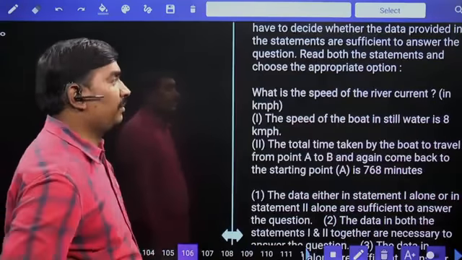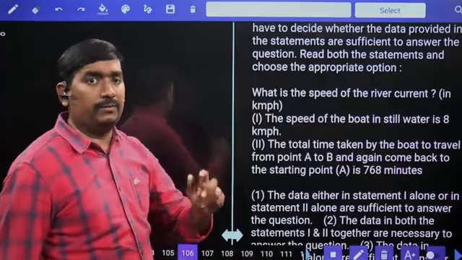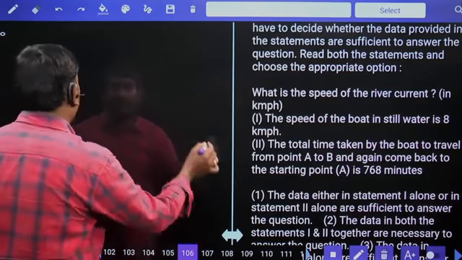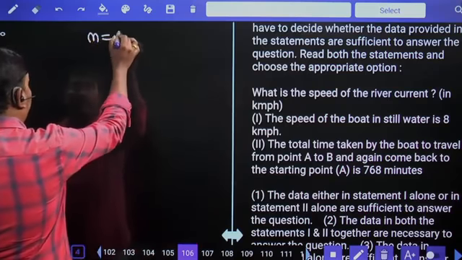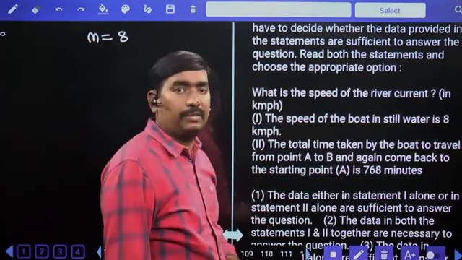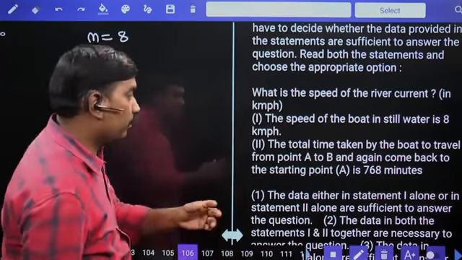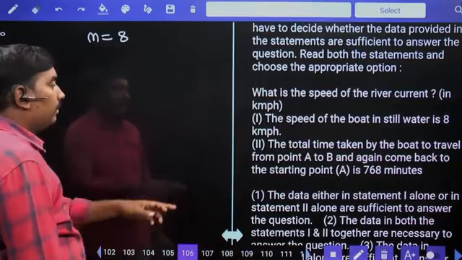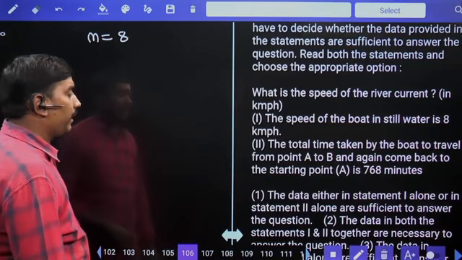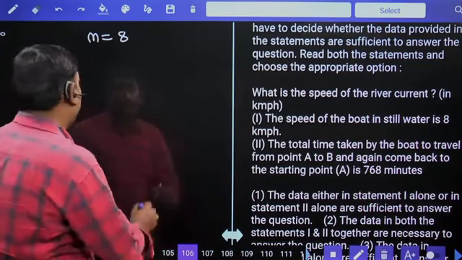What is the speed of the river current? Means S value is how much? The speed of the boat in still water is 8 kilometers per hour. M is equal to 8 kmph, but they asked to calculate S. With first statement, it's not possible to get the answer. The total time taken by the boat to travel from A to B and again come back to the starting point is 768 minutes.